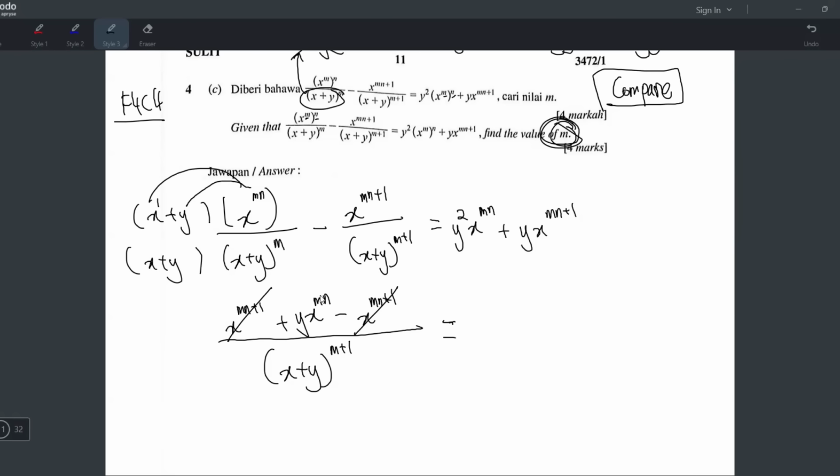Okay. Oh, I see some things. The y, I think I can get rid of the y. Yeah, I think I can factorize out the y. I'll tell you why I factorize out the y. It's because both these two terms can divide by y. And you know why I do that?